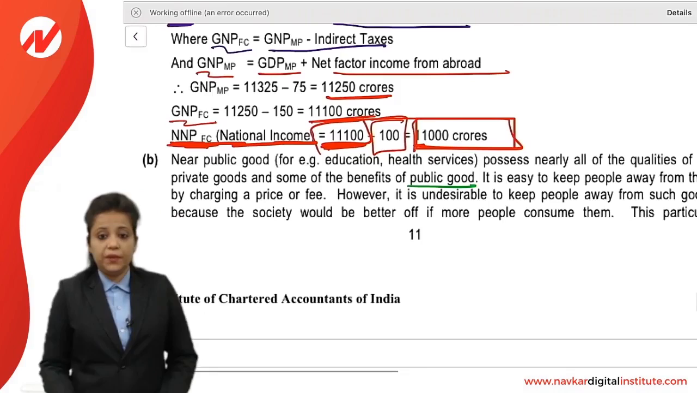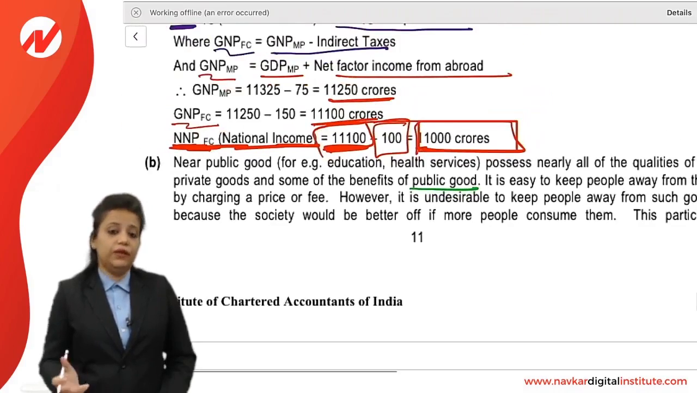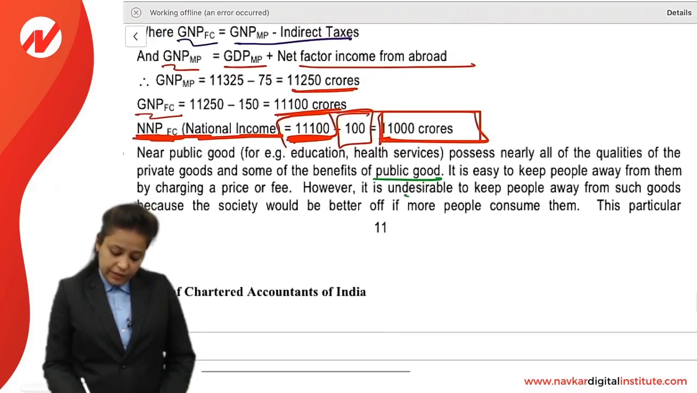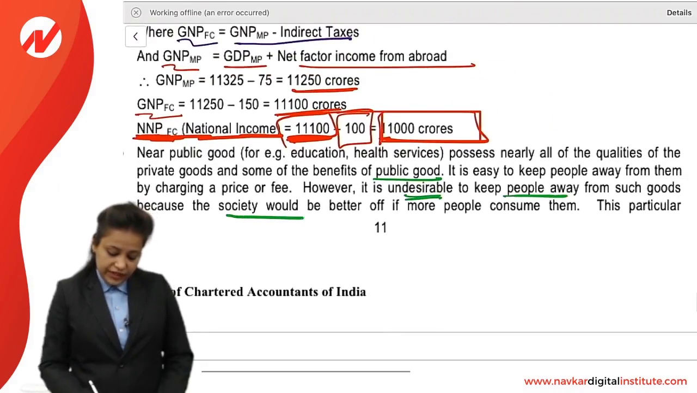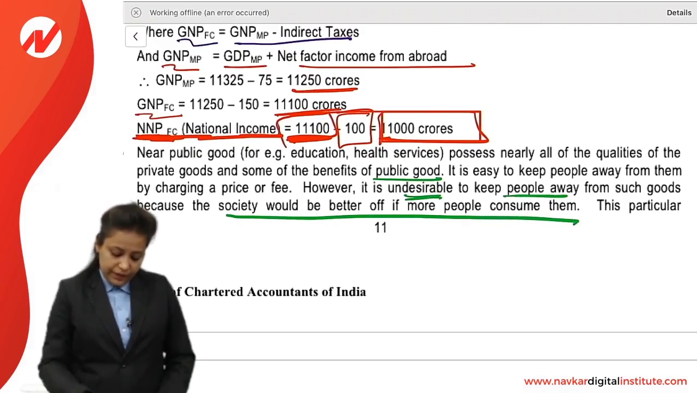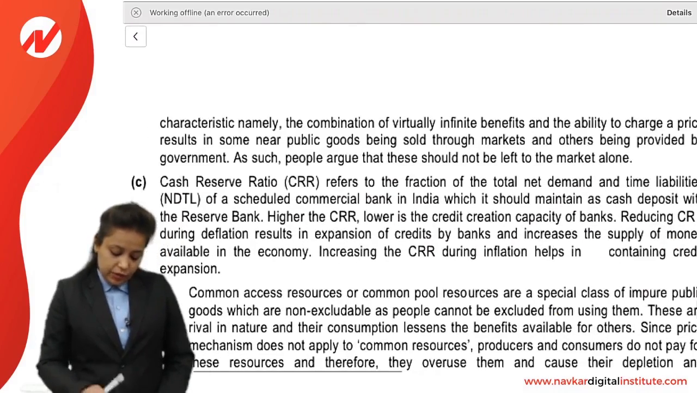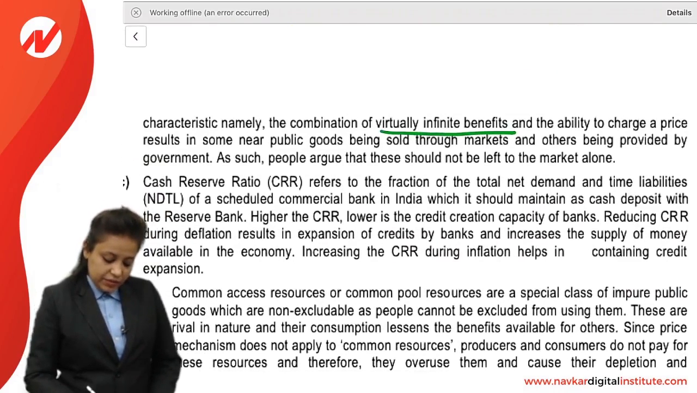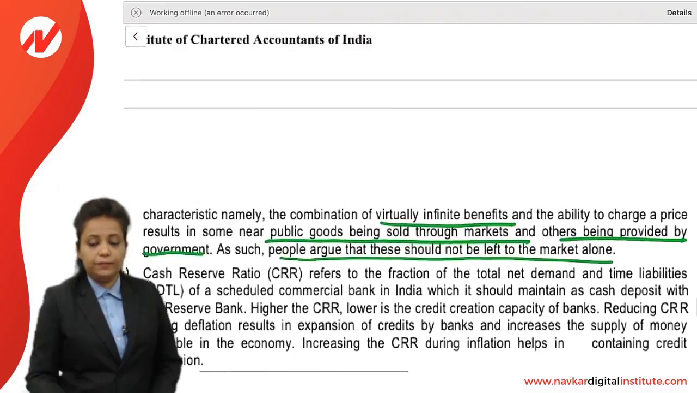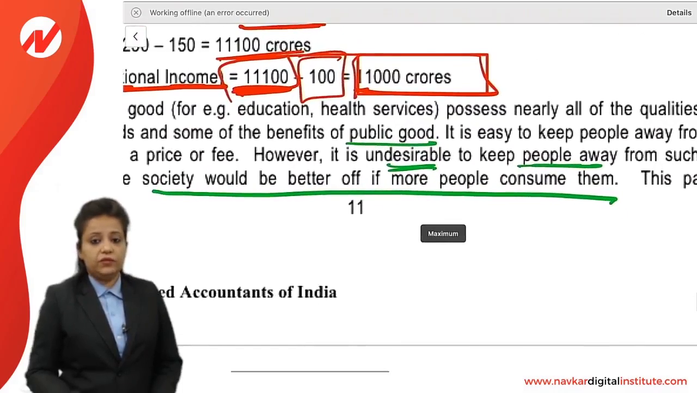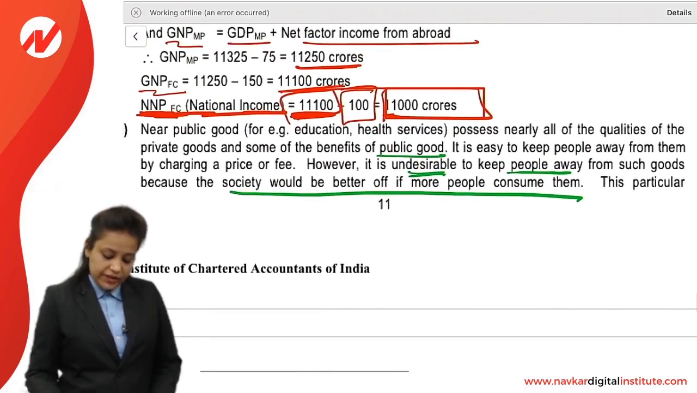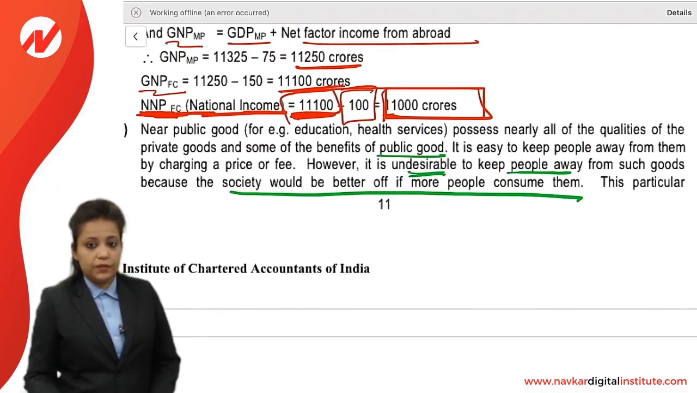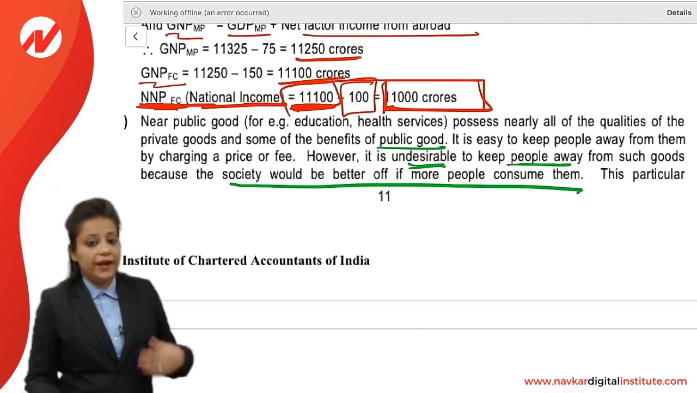It is easy to keep people away from them by charging a price or fee. However, it is undesirable to keep people away from such goods because the society would be better off if people consume them. This particular characteristic, namely the combination of virtually infinite benefits and the ability to charge a higher price, results in some near public goods being sold through markets and others being provided by government. As such, people argued that these should not be left to the market alone. So we know that near public goods have almost all the qualities of public goods and private goods. So we can keep people away by charging a higher price.